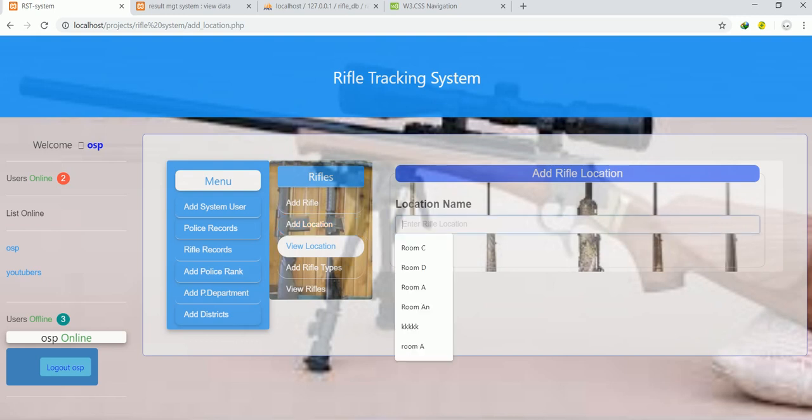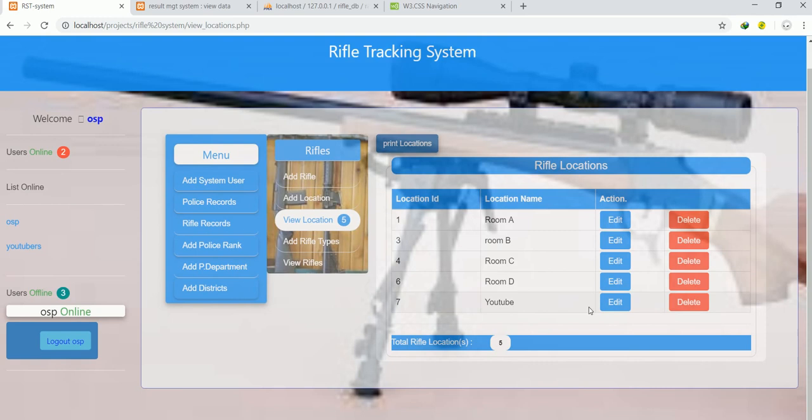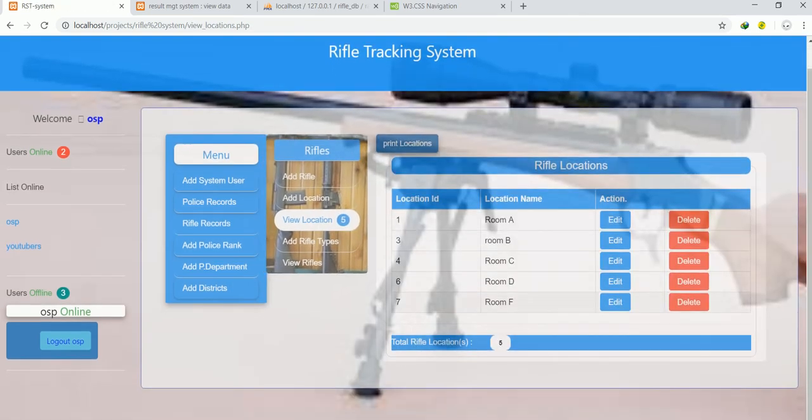Give an assumption, maybe you have a location called YouTube, and when I have added this location, if I say view locations, that location is added here, and I can also edit. When I click edit, I keep track of YouTube. Maybe it's not YouTube, it's maybe room F. So room F, when I click there, I think you can see we have changed that to room F, and I can also delete. So when I click on delete, trust me, like we've been seeing, that's the same thing.